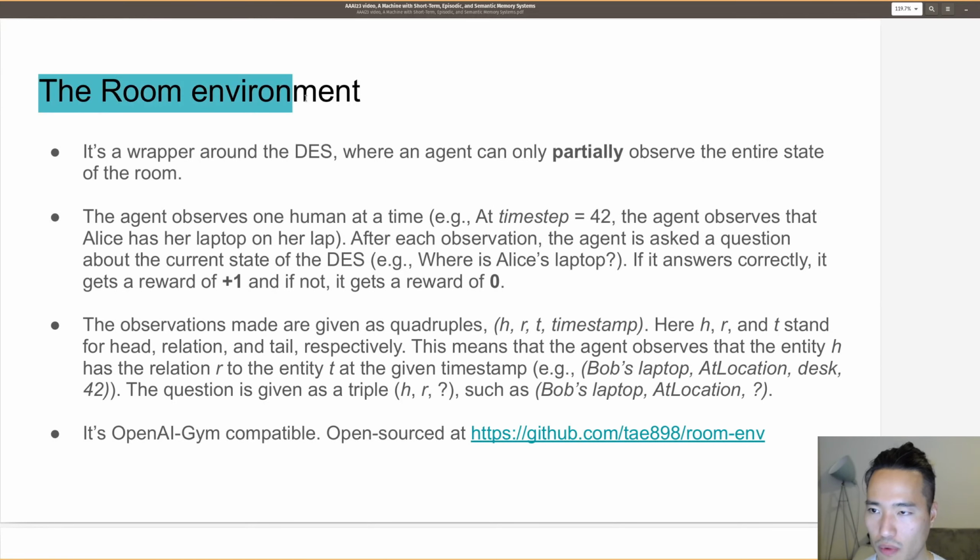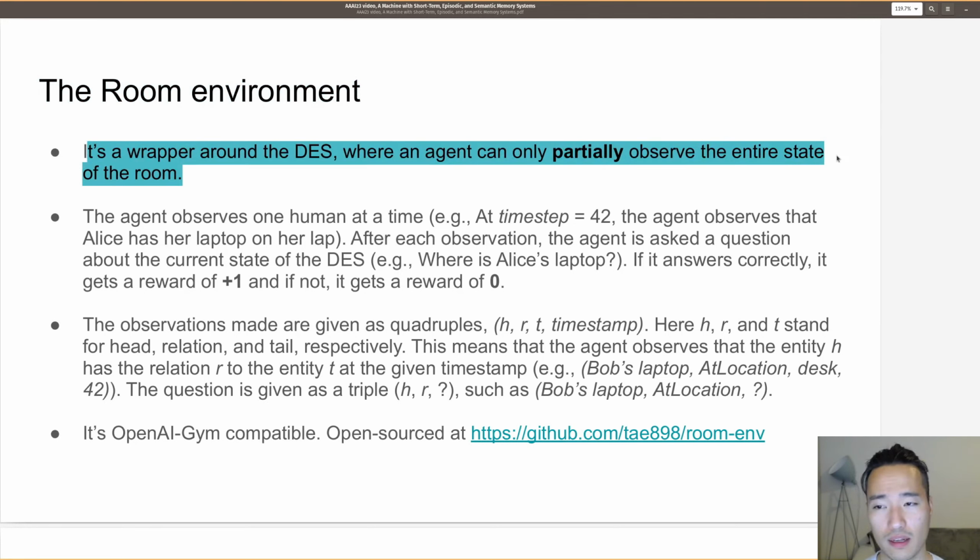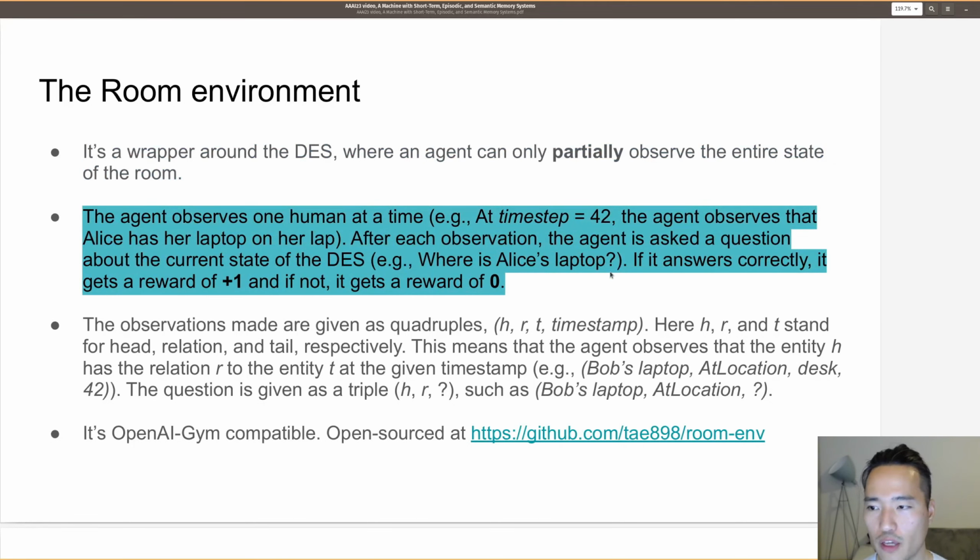Now we're going to talk about the room environment. It's a wrapper around the discrete event simulation we just talked about, and in this environment, the agent can only partially observe the entire state of the room. It cannot see all of the humans, all of the objects, all of the locations at the same time. It can only partially observe it, which encourages the agent to have a memory system. The agent observes one human at a time. For example, at time step 42, the agent observes that Alice has her laptop on her lap.